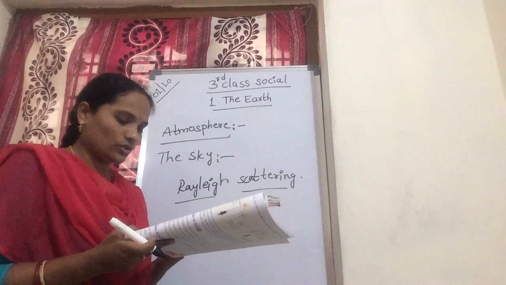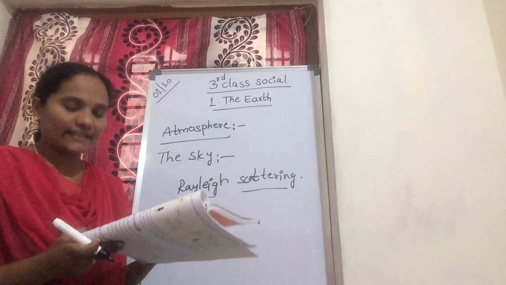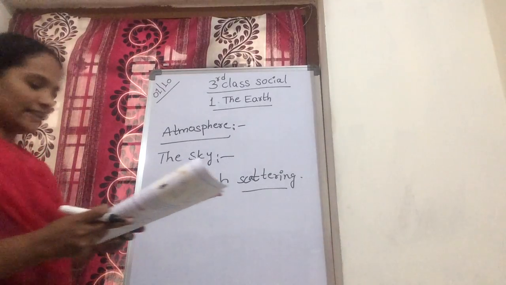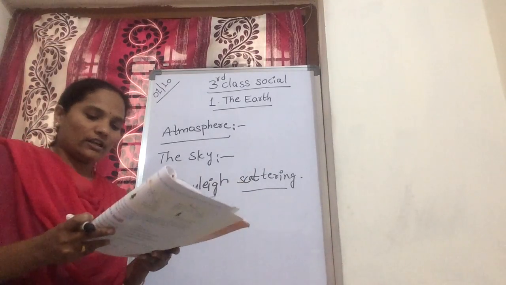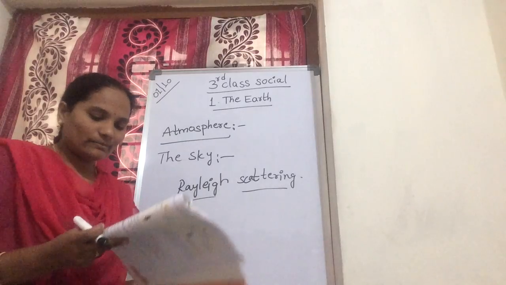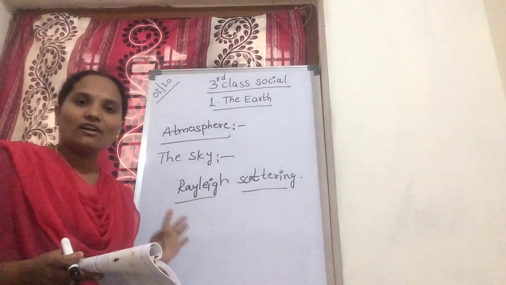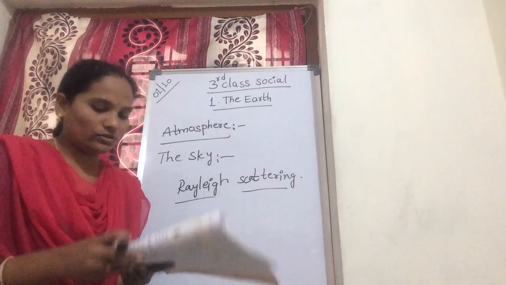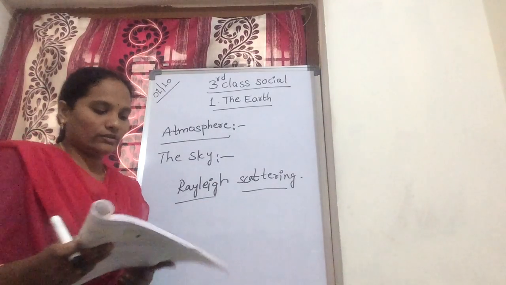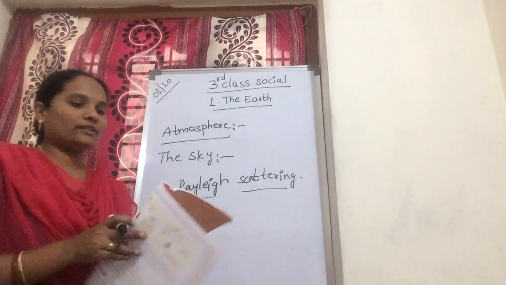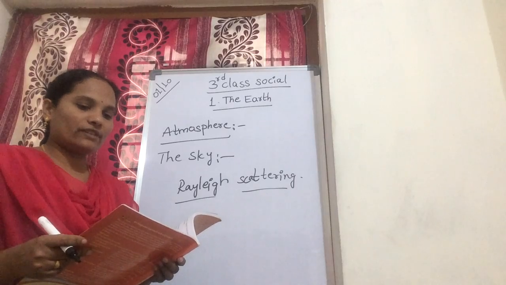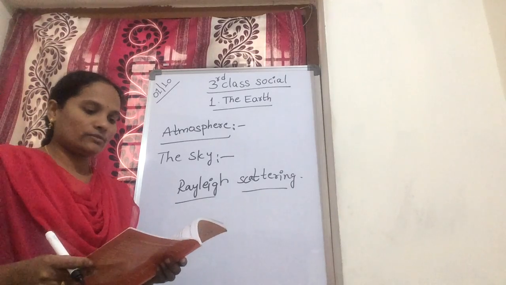Whichever direction you look, some of this scattered blue light reaches you. Little of the red, orange and yellow is affected by the air, but the blue gets scattered all around the sky, so it looks blue. Since you see blue light from everywhere overhead, the sky looks blue.